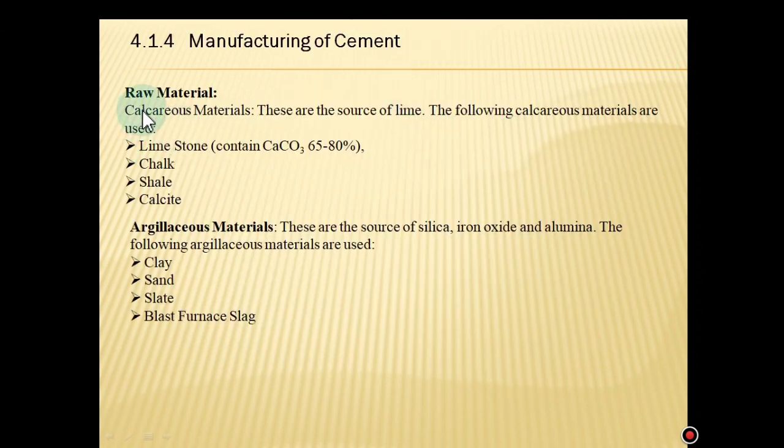Manufacturing of cement. These are the raw materials of the cement. Broadly, two major materials are used in the manufacturing of cement. First is calcareous material. These are the source of lime. The following calcareous materials are used: limestone, this is calcium carbonate; chalk, shell, calcite. Argillaceous material. These are the source of silica, iron oxide and alumina. The following argillaceous materials are used for the manufacturing of cement: clay, sand, slate, blast furnace slag, etc.